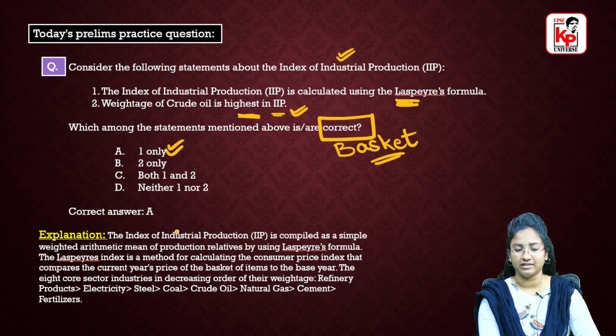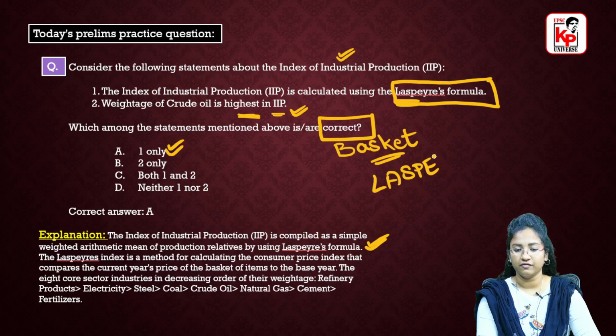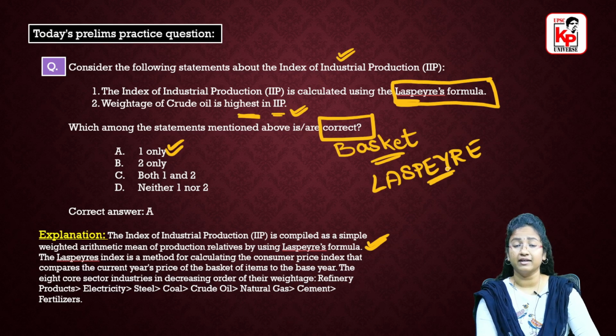Let's have a look at the explanation. The IIP is compiled as a simple weighted arithmetic mean of production relatives using the Laspeyres formula. This formula name is important, so do remember the Laspeyres formula. If you get a mains question regarding this IIP, please do use this particular phrase so that it adds more weight to your answer. IIP is calculated using this Laspeyres formula.